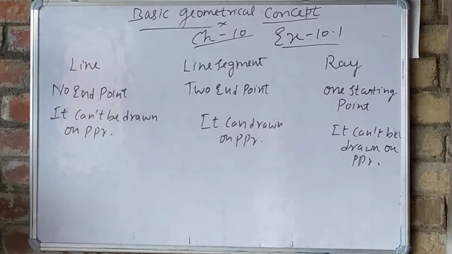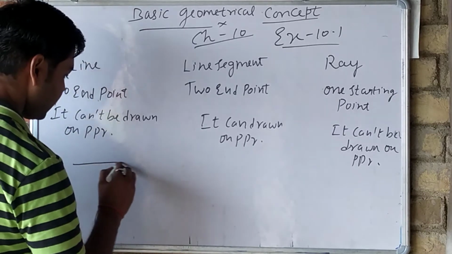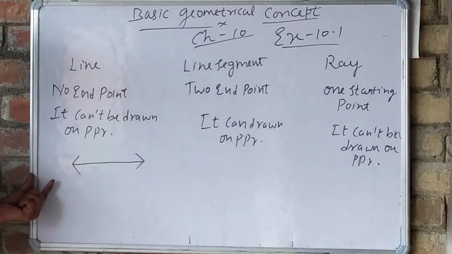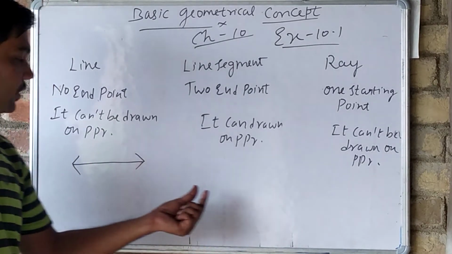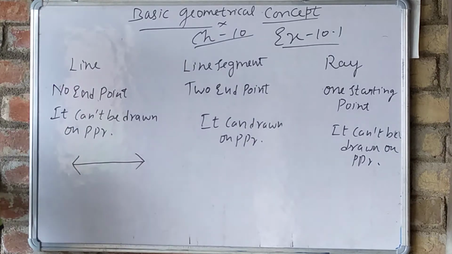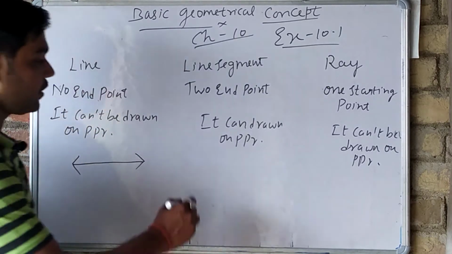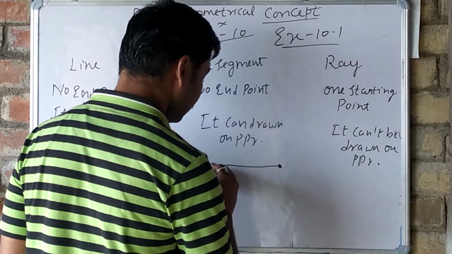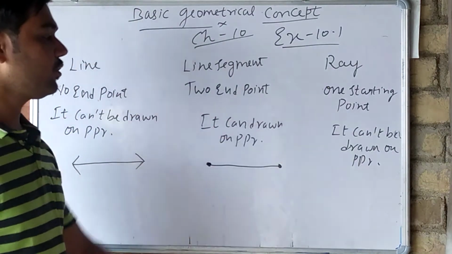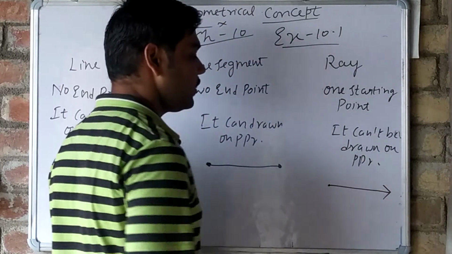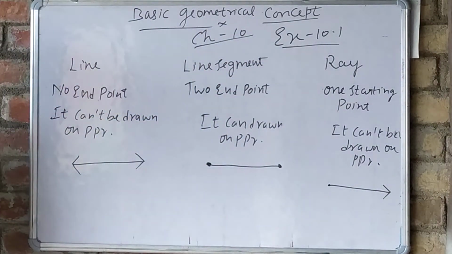A line has a representation like this. That means it can be extended here also, and by this side also we can extend the line. That is why it has no end point. This is a line segment, it has two end points. And what about a ray? It has one starting point and this is the ray. All these are diagrams of a ray.